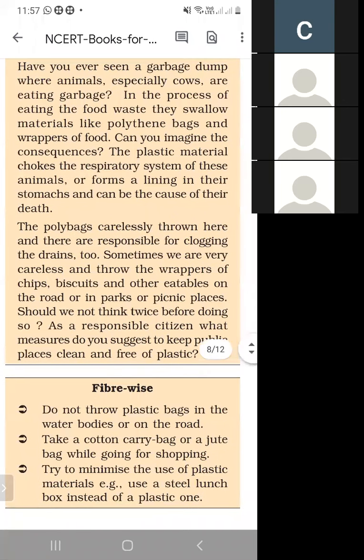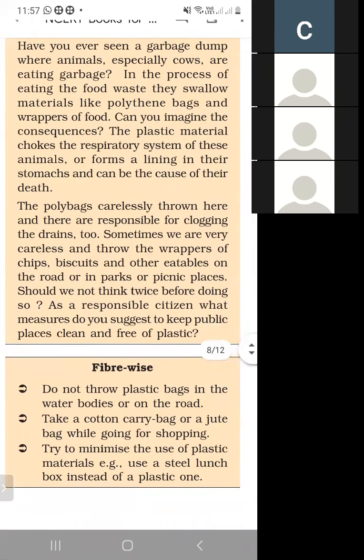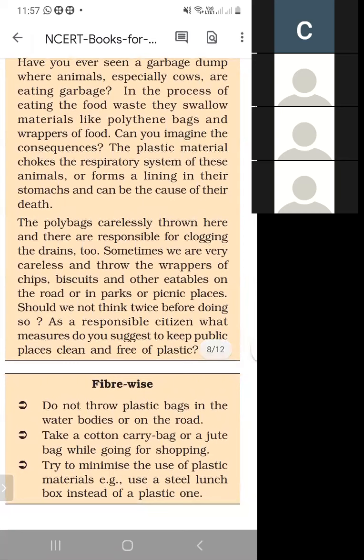So should we not think twice before doing so? As a responsible citizen, what measure do you suggest to keep public places clean and free of plastic? We should not throw polythene bags and all this waste in the public place, and we should throw all this garbage into the dustbin.